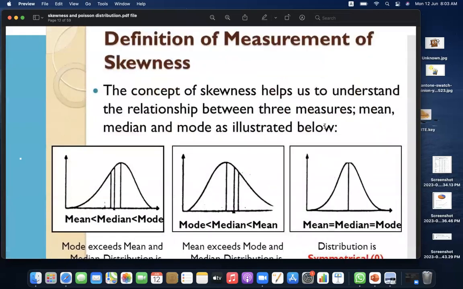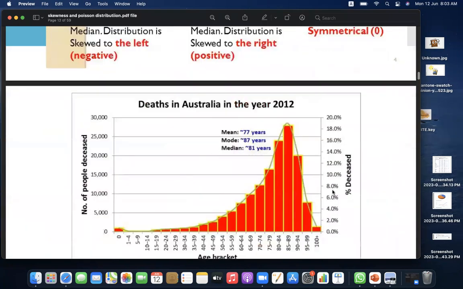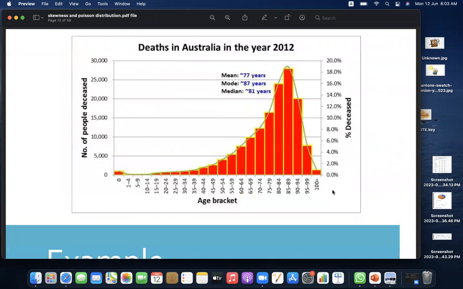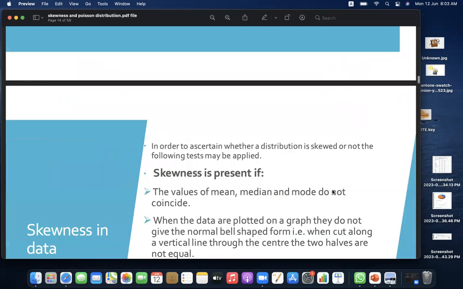Definition of measurement of skewness. The concept of skewness helps us understand the relationship between three measures: mean, median, and mode, as illustrated below. Here you can see the left, negatively skewed distribution. Mode is more than median, and median is more than mean. Mode exceeds mean and median: the distribution is skewed to the left, negative. Mean exceeds mode and median: the distribution is skewed to the right, positive. The distribution is symmetrical when mean is equal to median and median is equal to mode. Here is a graphical representation. So you can see it in the example.